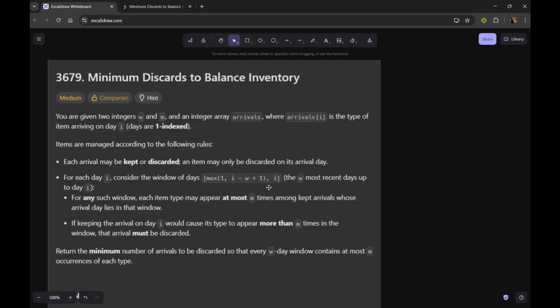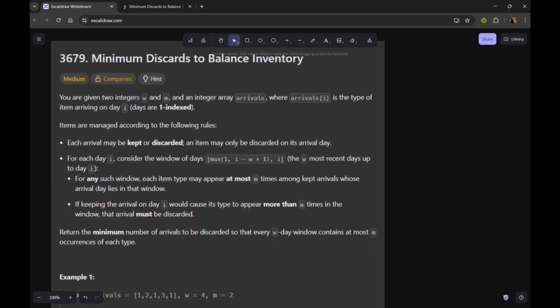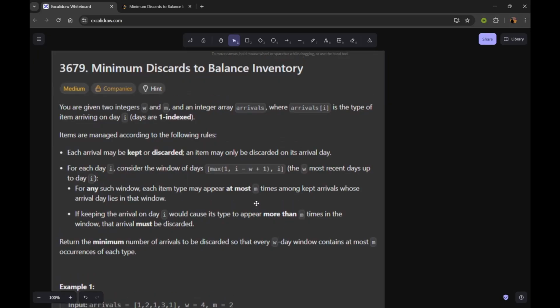Let us first of all read the problem statement and understand what it says. You are given two integers w and m and an integer array arrivals, where arrivals of i is the type of item arriving on day i, and days are one-indexed.